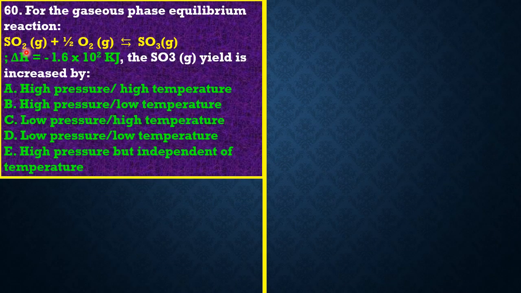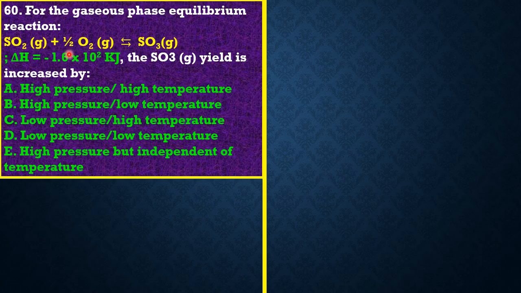Okay, guys. Now the next question, question 60, reads that for the gaseous phase equilibrium reaction, this is it. Okay, this is a reversible reaction, guys. The delta H is negative 1.6 times 10 raised to the power 2 kilojoules. Now the sulfur trioxide yield is increased by, okay, guys, these are the various options. Now, how do we answer this question, guys? When they're talking about the yield of sulfur trioxide being increased, it means that we are simply looking for those factors that will favor the forward reaction.